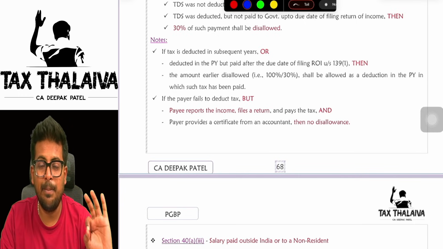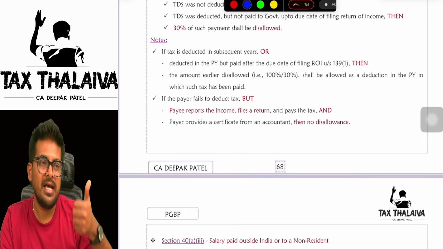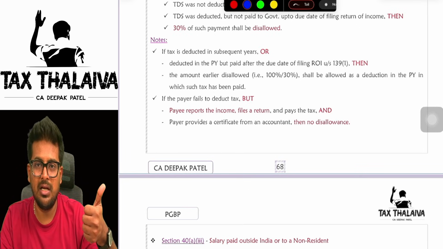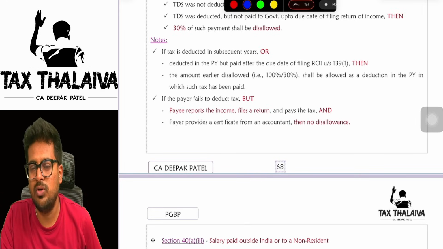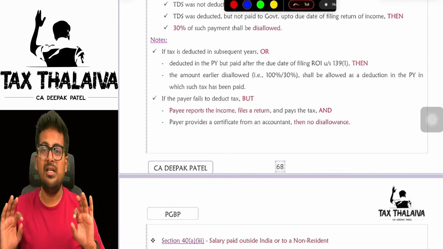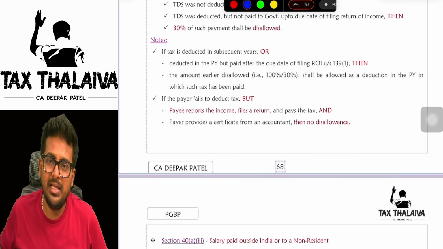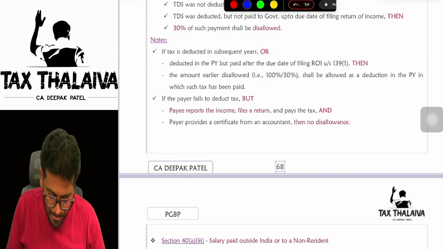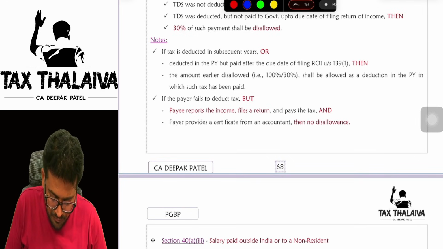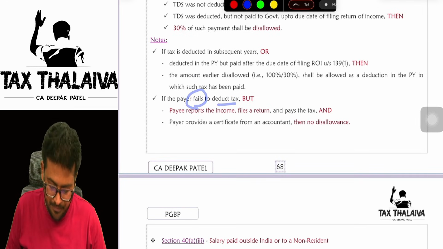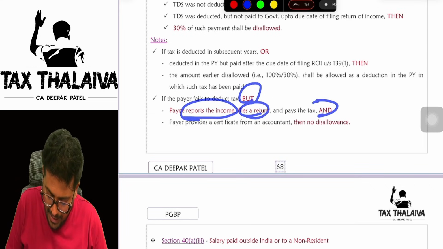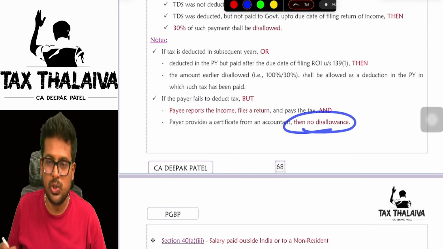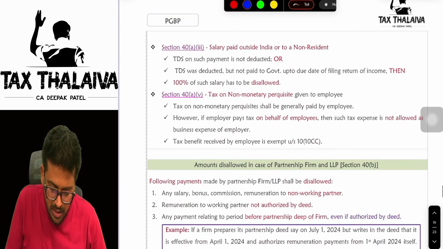In that case, if the person who has received the payment has paid the taxes on that income which he received, has filed the return of income and already offered that income to tax, in that case, disallowance will not be made in the hands of the payer. Are you getting this? If the payer fails to deduct TDS, but the payee reports the income, files a return, and provides a certificate from an accountant, then there is no disallowance.